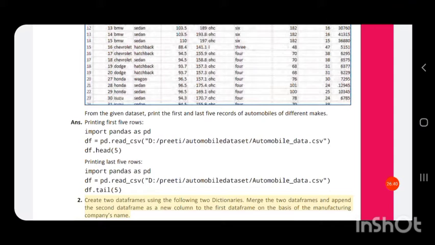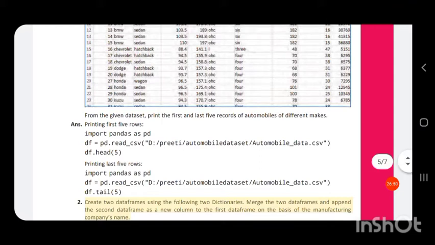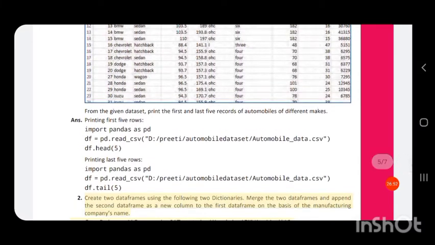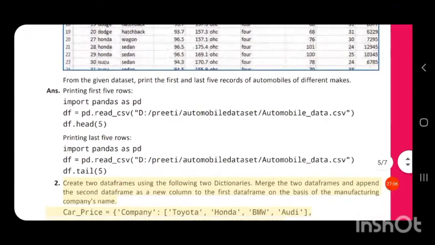So we have functions in the data frame that read the first n records and last n records. These functions are the head function and the tail function. So you have to write a program to print the first 5 rows and the last 5 rows.